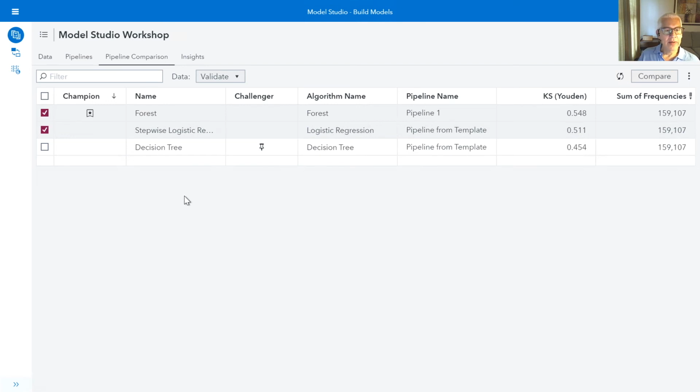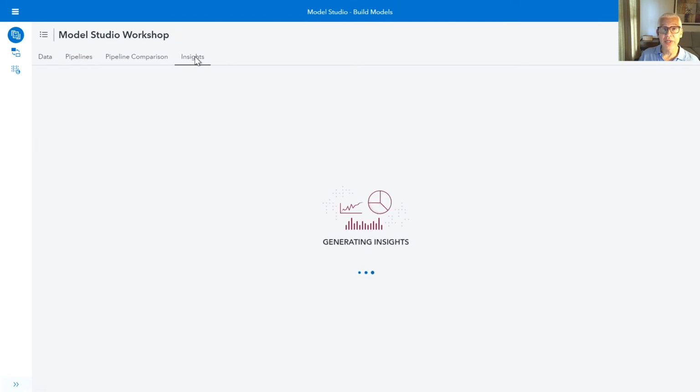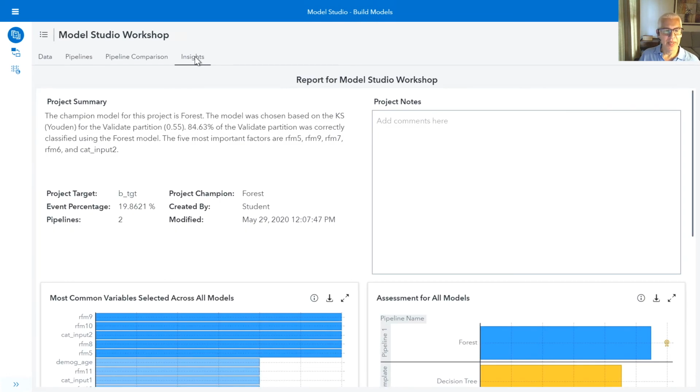One of the other really great features of Model Studio, and my workshop that I'm doing, is this Insights tab. And what we get is a nice project summary. That project summary has automatically generated text that explains that champion model to us, and also the most important variables that are used in that model.